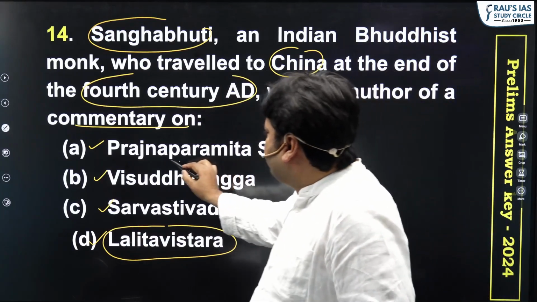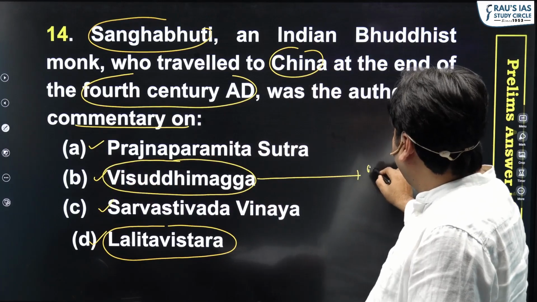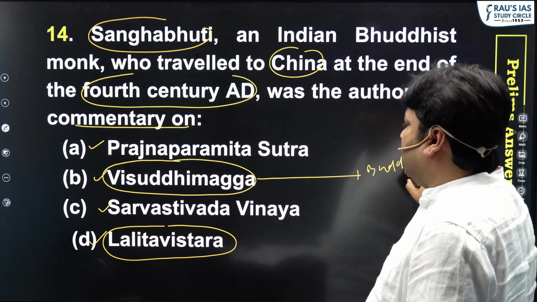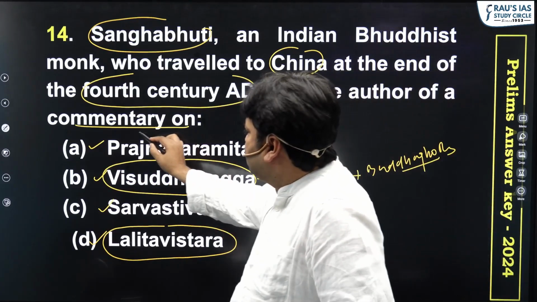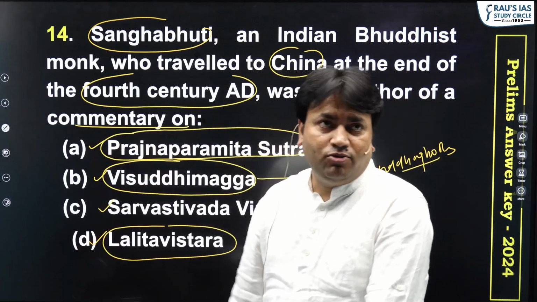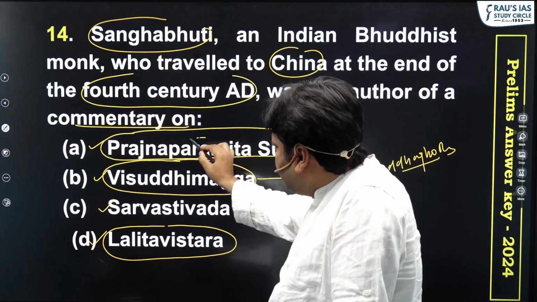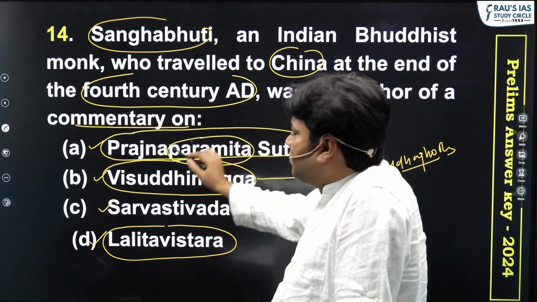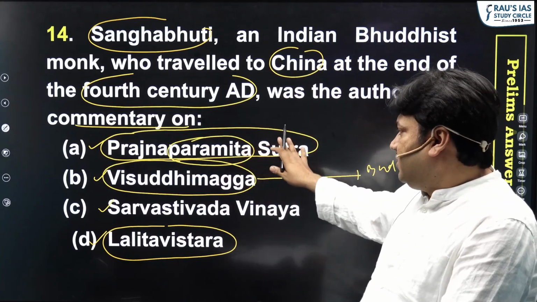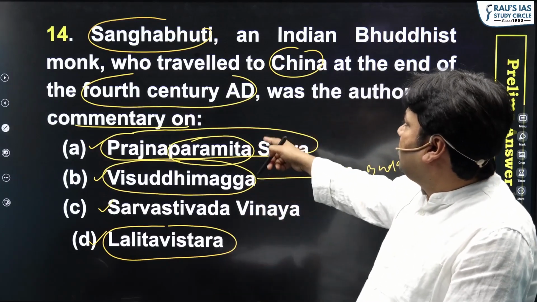You will find that Vishuddhi Mag, okay, this is a composition of Buddha Ghosh. This is also one of the popular sets of information. Now, when you look at this part, Pragya Paramita Sutra, this has already been asked in UPSC. UPSC has also asked separately a question previously, what are paramitas, right? So this Pragya Paramita Sutra, again, is a Buddhist text. Okay, so this will not be the answer here.